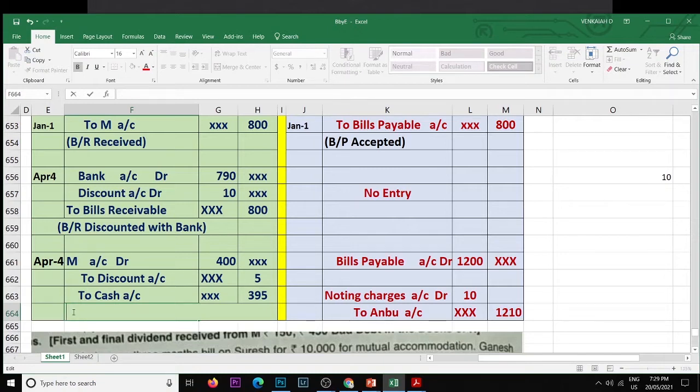Half of the proceeds sent to M, the same will be received.